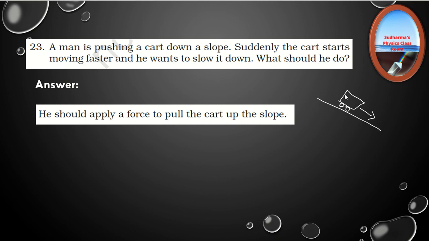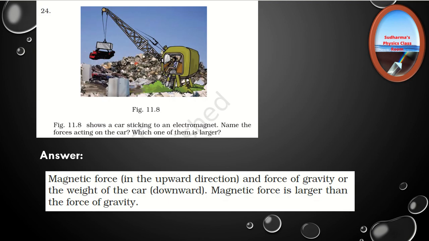So if he applies a force which tries to pull it in this direction, we can slow down that movement of the cart. So he should apply a force to pull the cart up the slope. So he will be applying a force in the upward direction along the slope, so that he can reduce the speed of that moving cart. Hope you understood it.